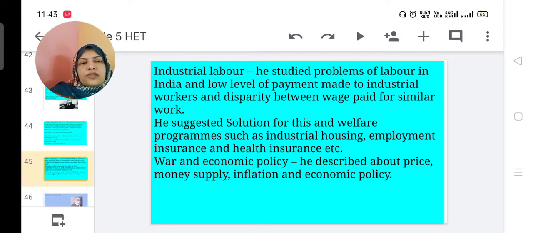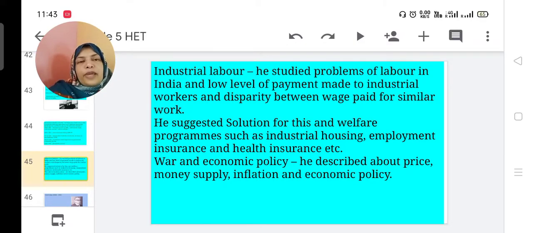He suggested solutions for this, and welfare programs such as industrial housing, employment insurance, health insurance, etc. for the laborers. The next concept is war and economic policy. He described price level, money supply, inflation and economic policy.